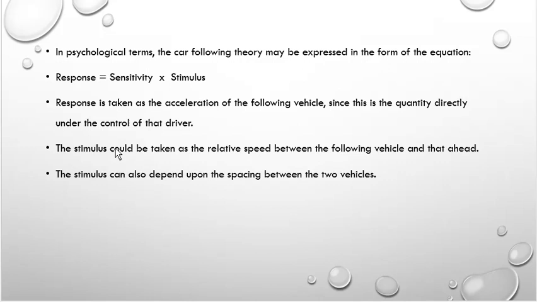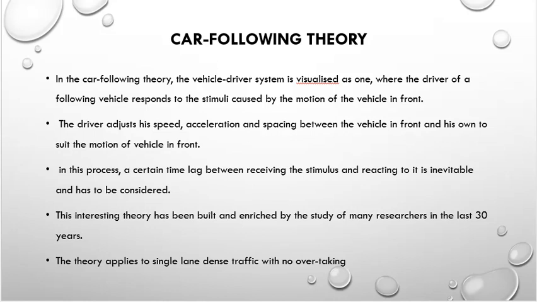And second, stimulus could be taken as the relative speed between the following vehicle and the one ahead. Okay, stimulus is the relative speed between the two vehicles, and the stimulus can also depend upon the spacing between the two vehicles. In the car following theory, the driver responds to the vehicle which is ahead, and the driver-vehicle system is considered as a single unit.